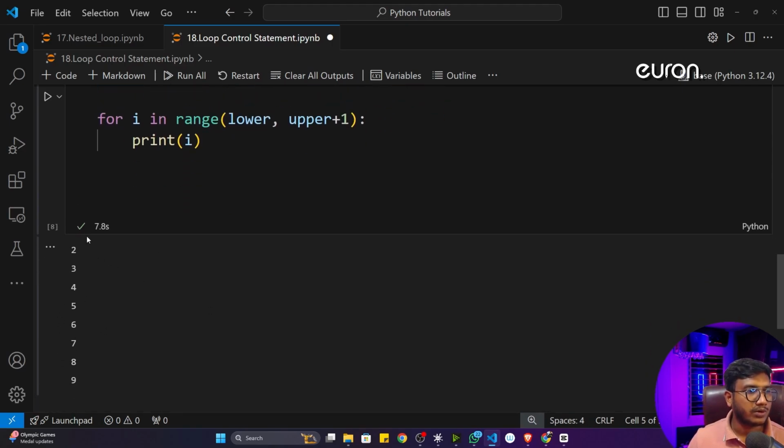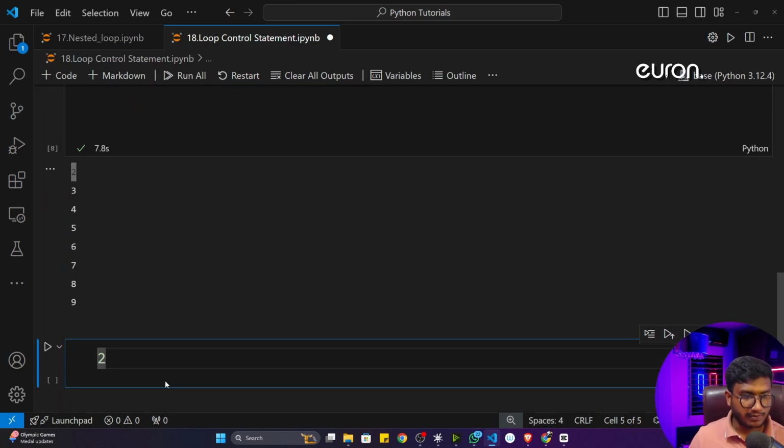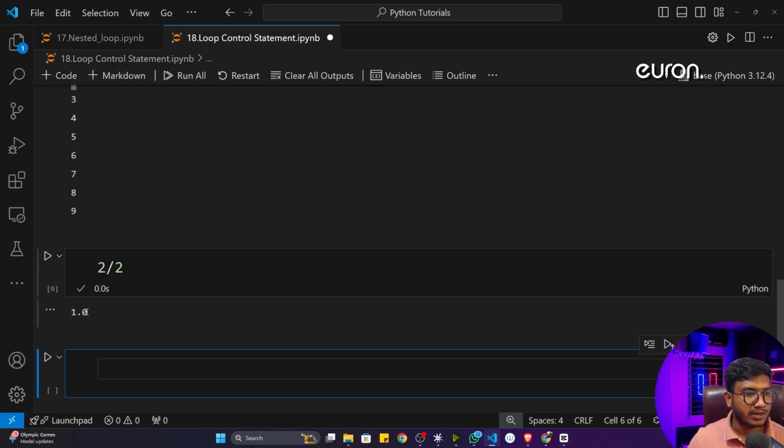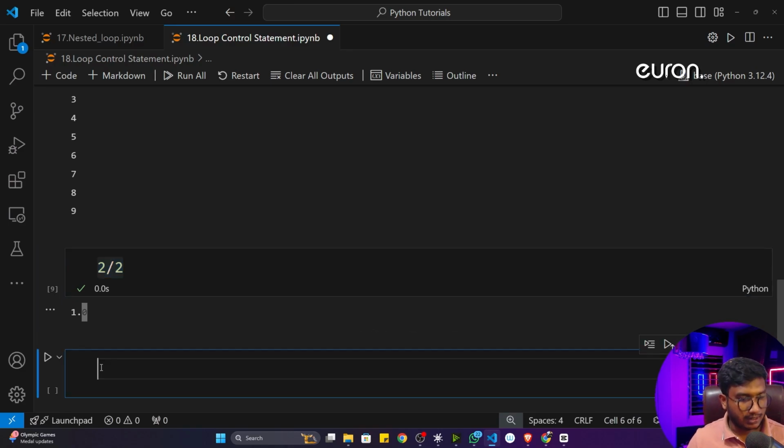Now what I have to do, first of all, I have to take this particular 2 and I have to divide it by all the numbers. Not 1, because 1 can divide any number, so I won't use 1. I have to use from 2. And if I'm getting remainder equal to 0, that means this is not a prime number. That's how we'll be dividing with all the numbers.